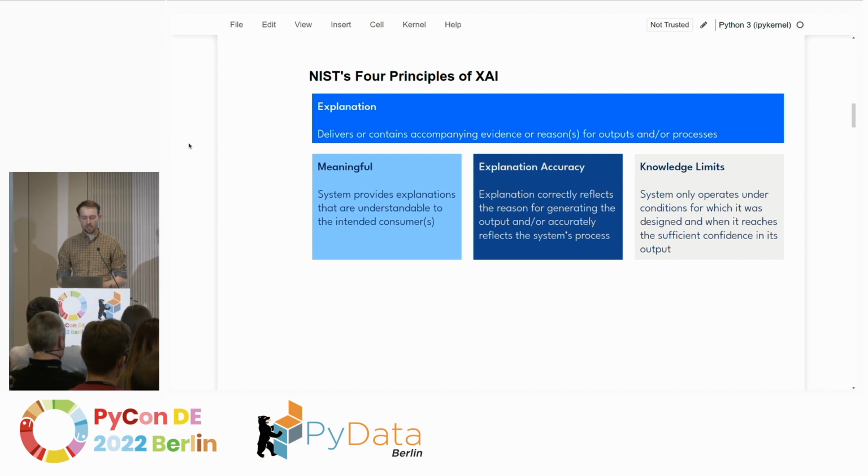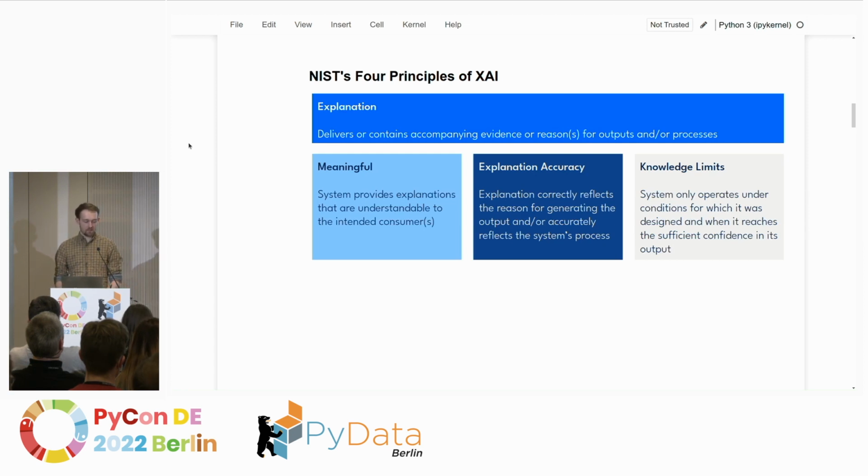And then finally, which they call knowledge limits in this framework, is something which most of you who have been working in machine learning for some time will know, which is that, for example, even a machine learning model can only operate under certain conditions, and usually these are conditions that closely mimic the training setting. There might be models which you are able to transfer, but we all know that we then need to very carefully check whether that's the case. And we have probably all tried to push a model to its edges and ended up in these really weird parts of the model output where it's just statistical artifacts and it doesn't have anything to do with what we're actually trying to model.